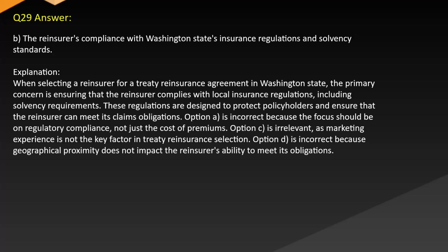Option A is incorrect because the focus should be on regulatory compliance, not just the cost of premiums. Option C is irrelevant, as marketing experience is not the key factor in treaty reinsurance selection. Option D is incorrect because geographical proximity does not impact the reinsurer's ability to meet its obligations.